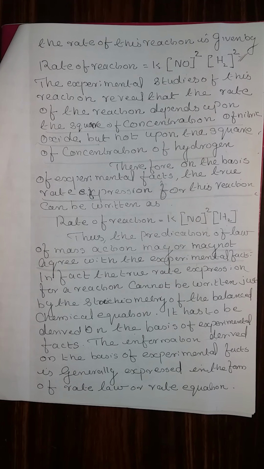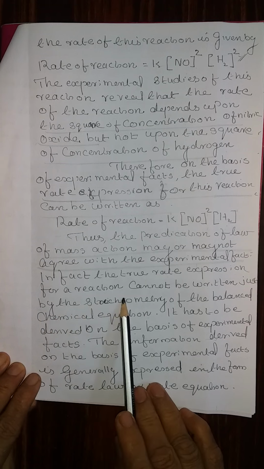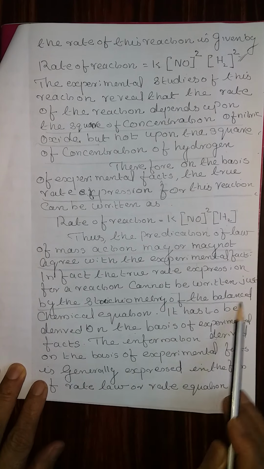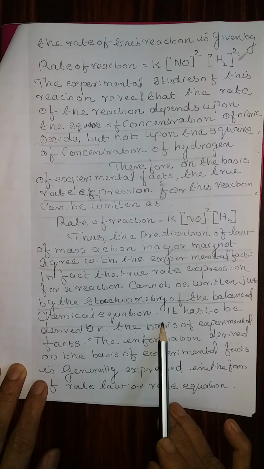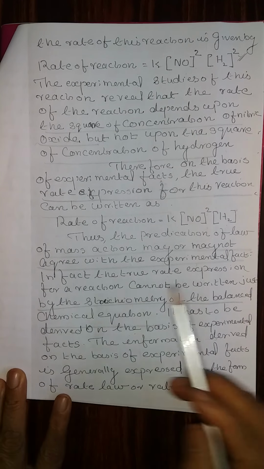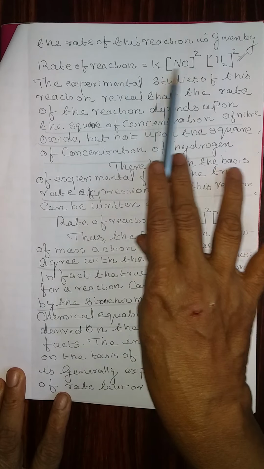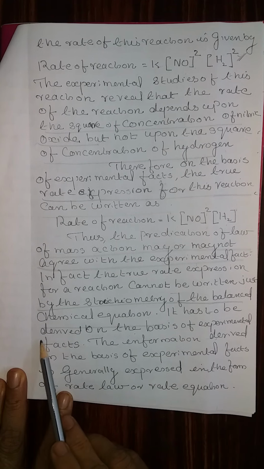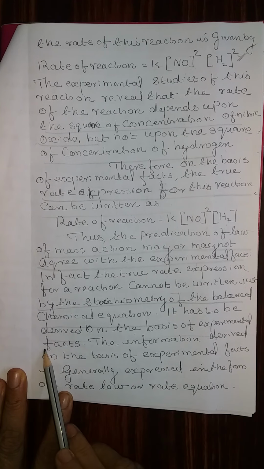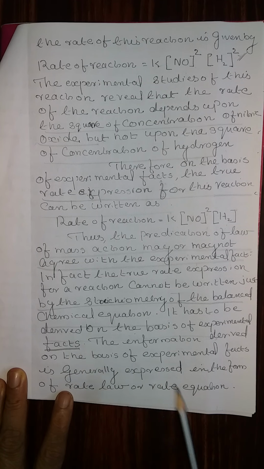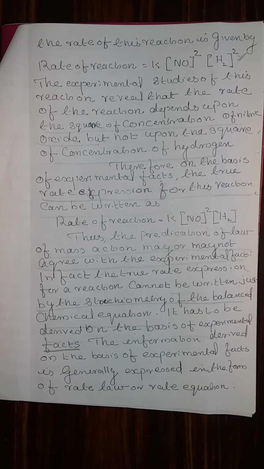In fact, the true rate expression of a reaction cannot be written just by the stoichiometry of the balanced chemical equation. Therefore, the rule states that we cannot write a rate of reaction based on the balanced equation. It has to be derived on the basis of experimental fact. Therefore, do an experiment and find out the values correctly.